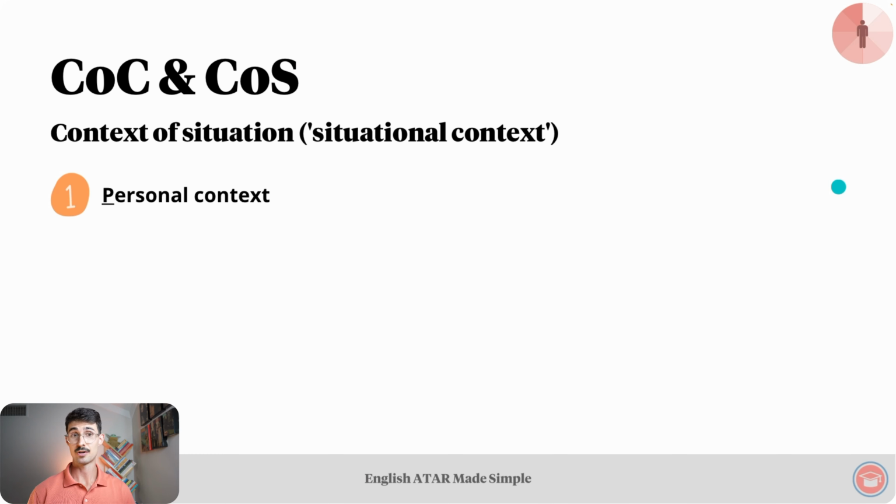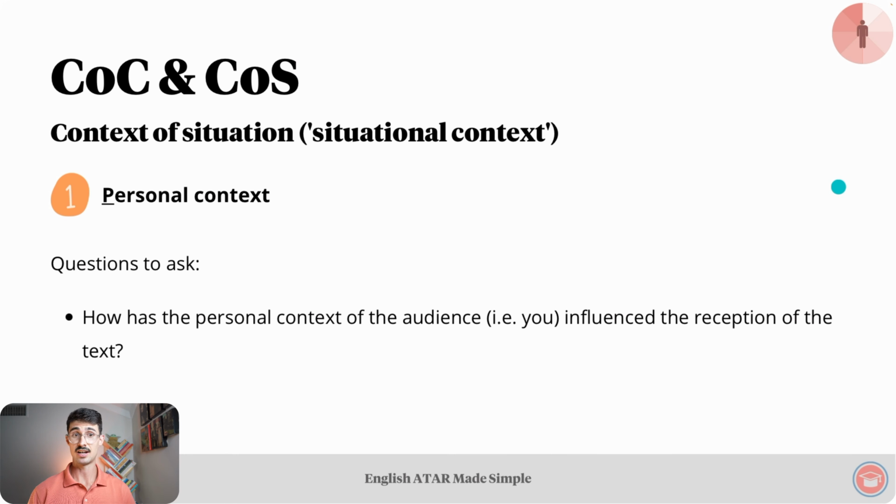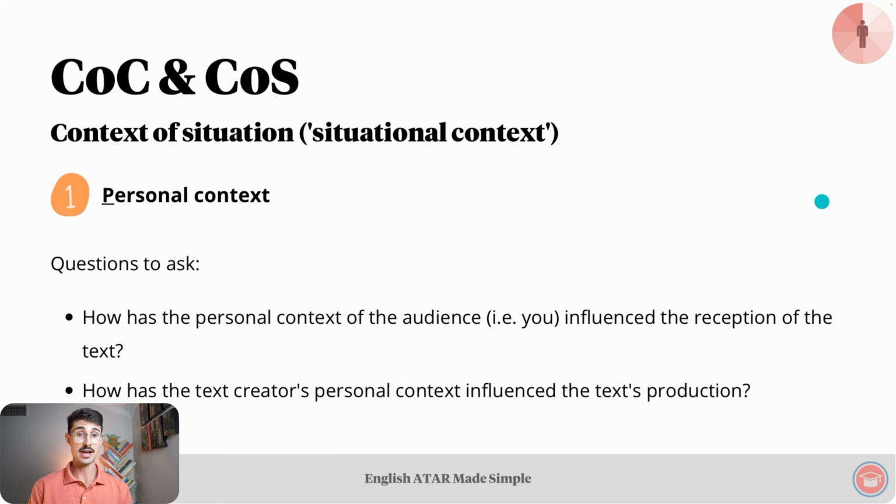Turning to personal context first, questions to ask: how has the personal context of the audience, i.e. you, influenced the reception of the text? And the other one: how has the text creator's personal context influenced the text's production? Examples: your fascination with technology prompted you to watch Ex Machina. That example relates to this question, the personal context of the audience. This next example relates to this question, the text creator's personal context.